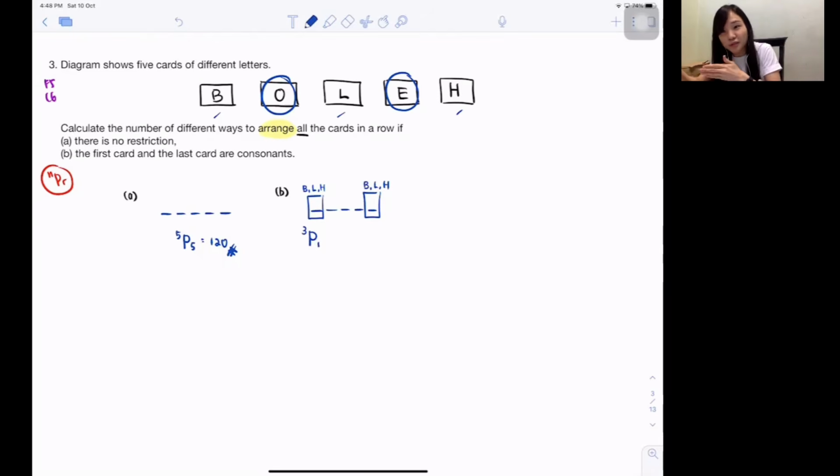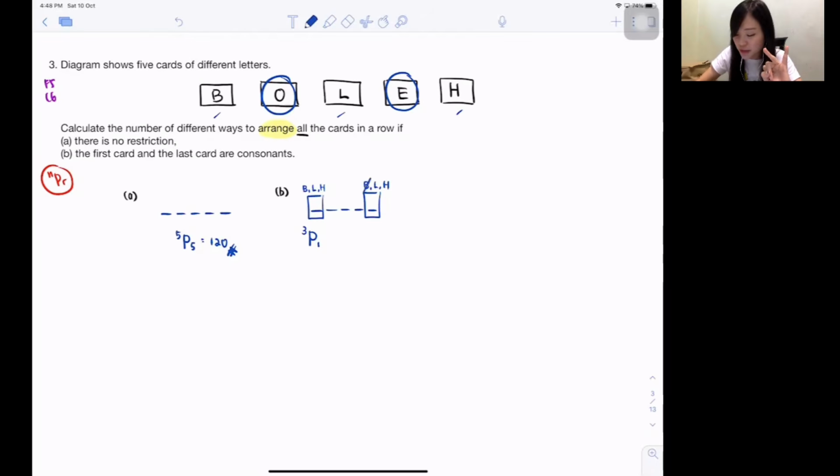Then we should do the back one first because that one got restriction. Don't tell me 3P1. You know why? Because they say they will arrange all of them inside. Then usually you cannot repeat the alphabet. So you cannot repeat the alphabet, okay? Then BLH just now got 3. I already used one of it. No matter which one go inside, but I already used one of it.